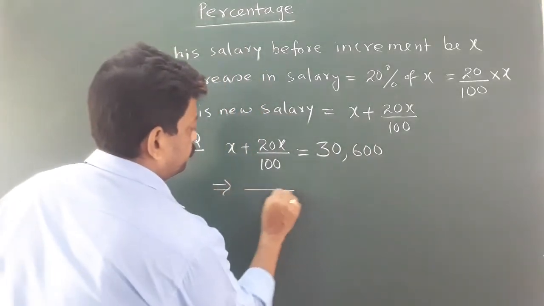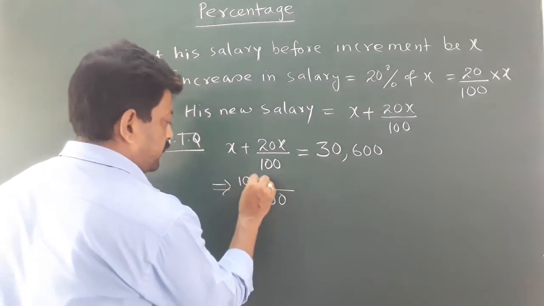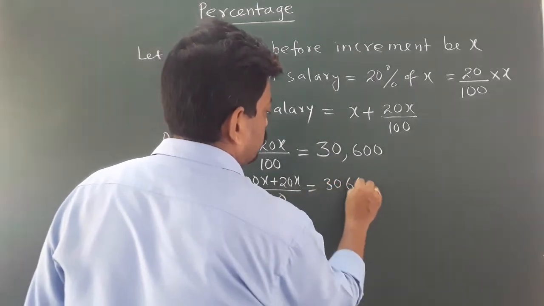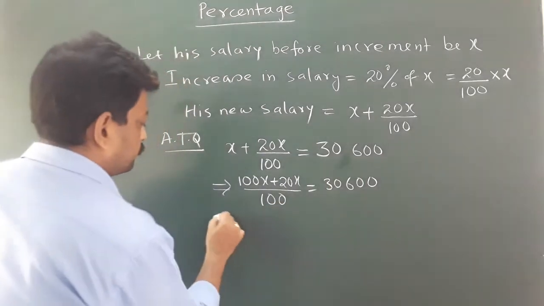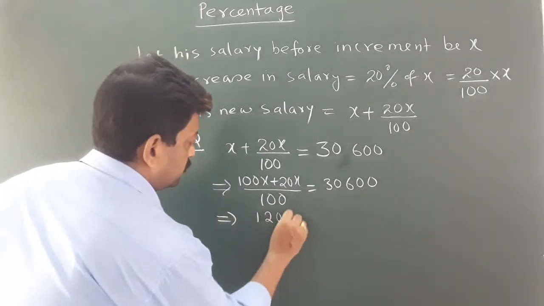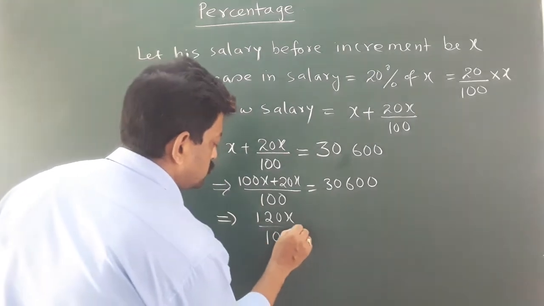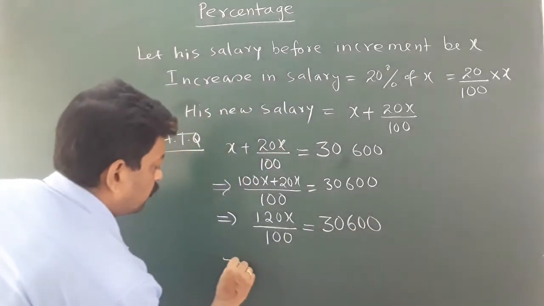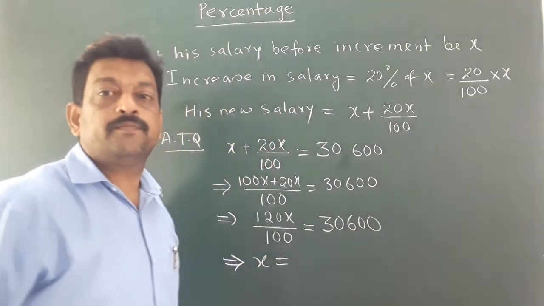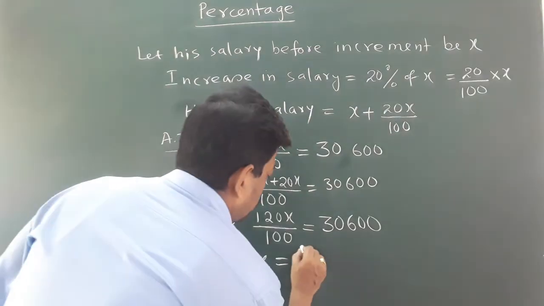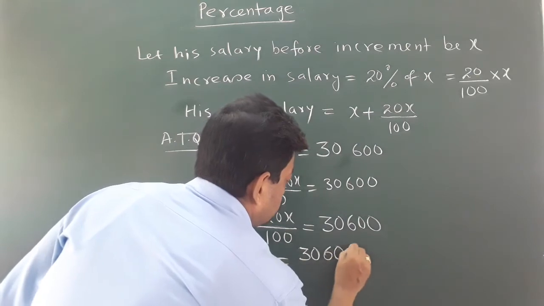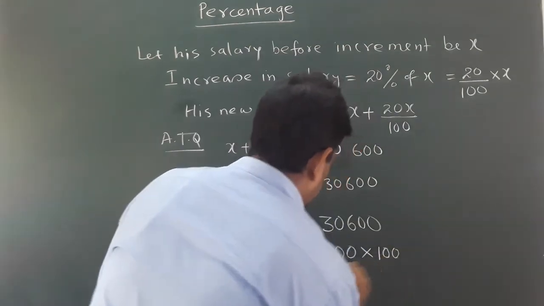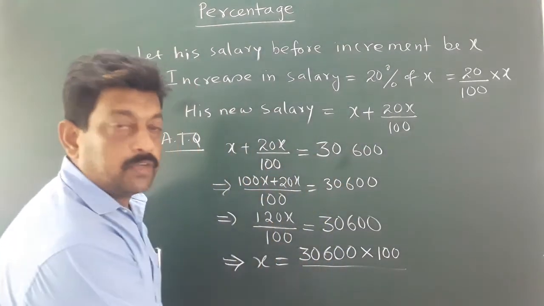So according to the question, x plus 20x upon 100 equals 30,600. So by LCM, 100x plus 20x upon 100 equals 30600, that is 120x upon 100 equals 30600, or x equals 30600 multiplied by 100, and 120 will become the denominator.